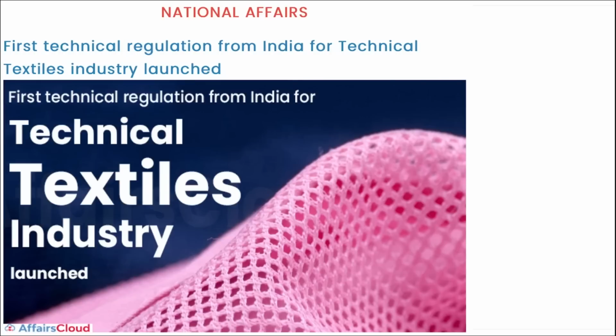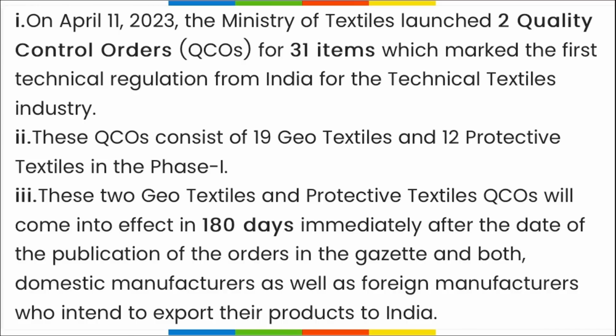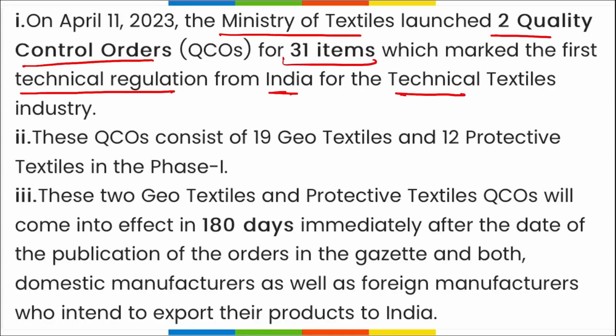Alright, so let's start. First we are discussing national news, and the first technical regulation from India for the textile industry has been launched. I repeat, first technical regulation from India for the technical textile industry has been launched. If we talk about this, on 11th of April, Ministry of Textile launched two quality control orders for 31 items, which marked the first technical regulation from India for the textile industry.